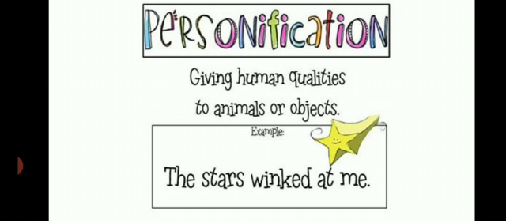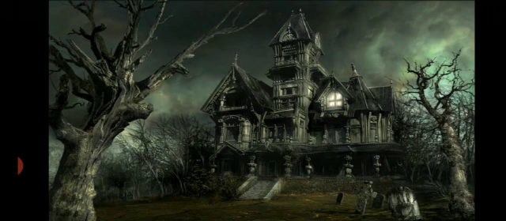personification. Further we see in our poem House on Elm Street, we have this personification. This house on Elm Street, it sat alone. The very first line says it sat alone. It refers to the house on Elm Street. So the house is personified.